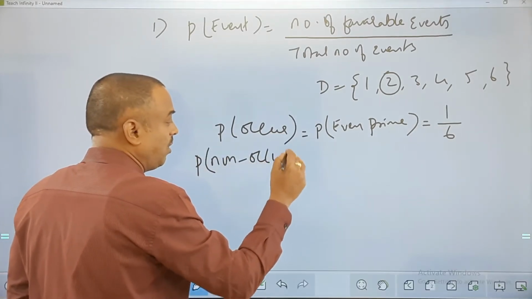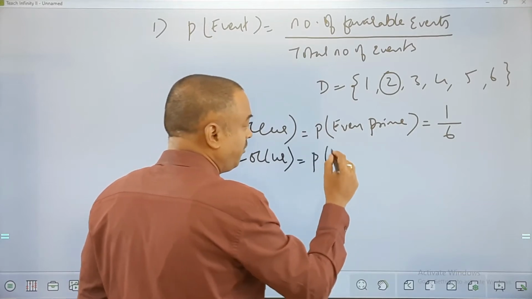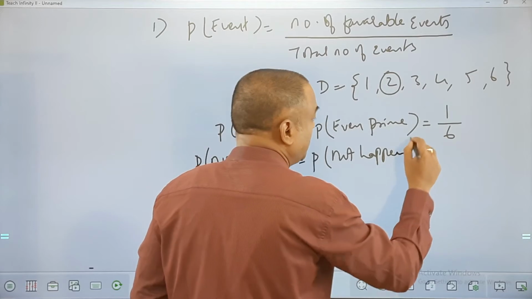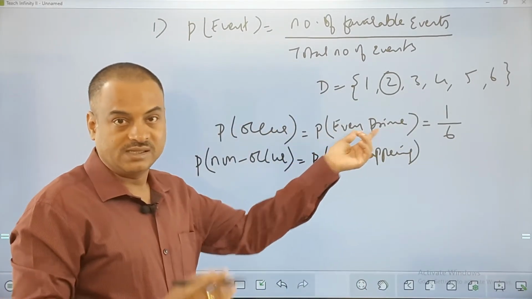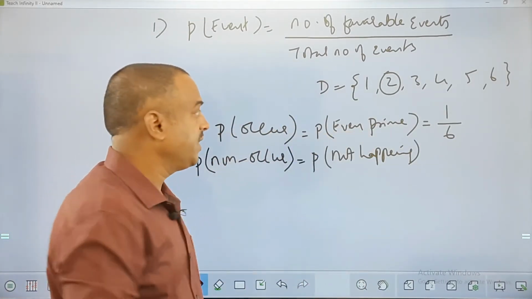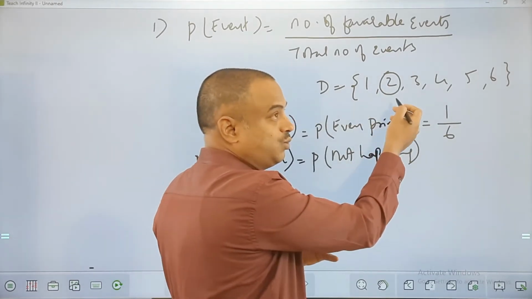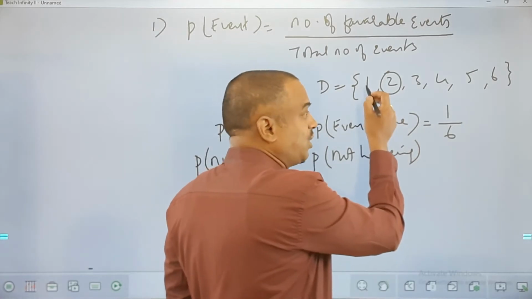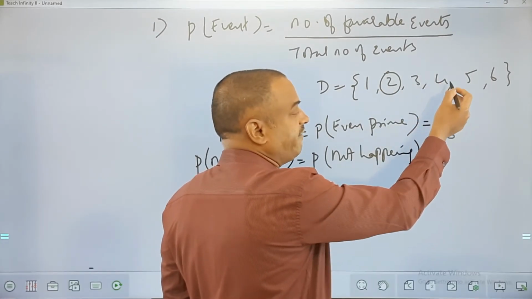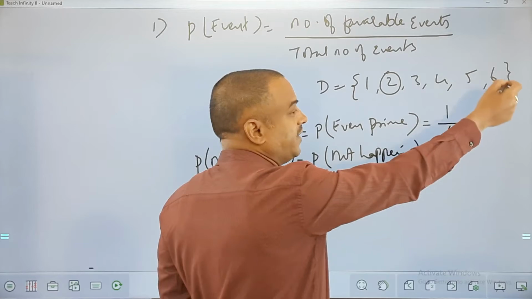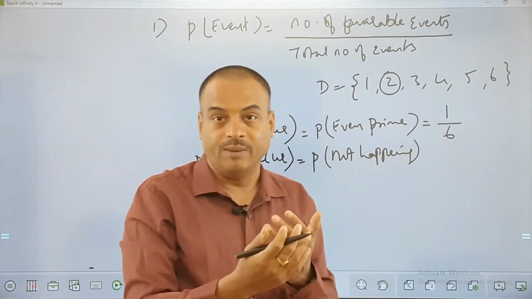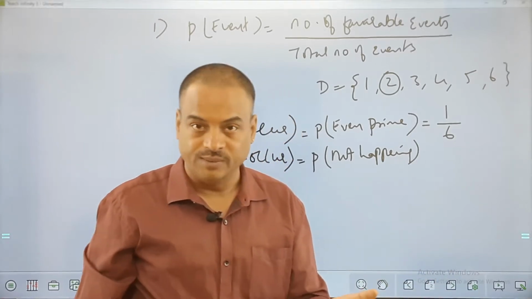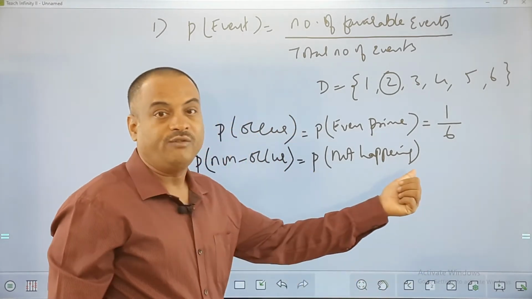If you get 2, the event is happening. If I get 1, 3, 4, 5 or 6 instead of 2, it is called non-happening, something going out of your wish, something you are not looking for. In such cases, it is called the probability of not happening.